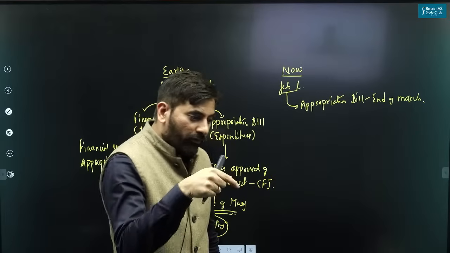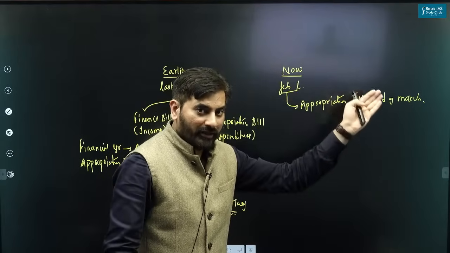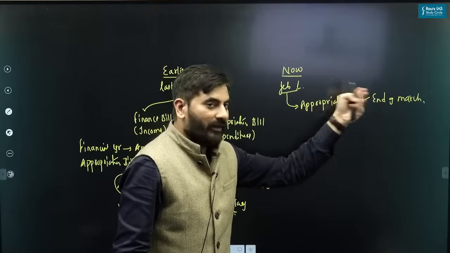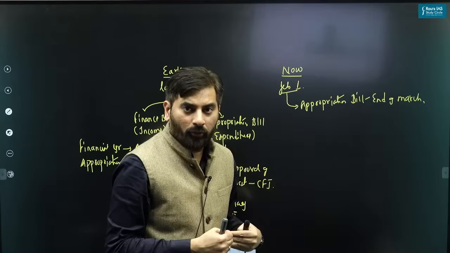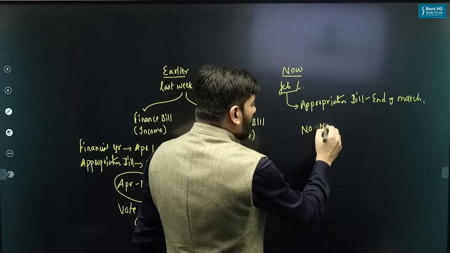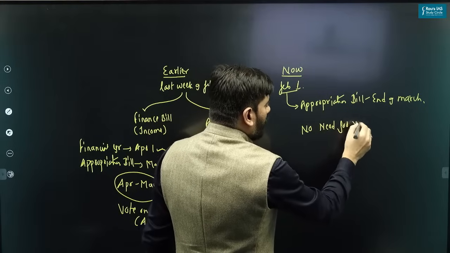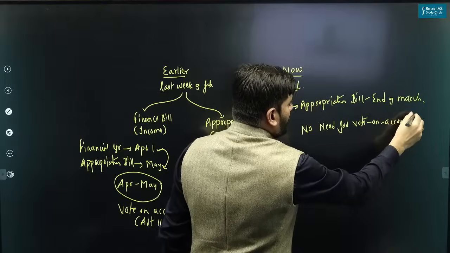That is even before the financial year starts. The appropriation bill is already passed. Financial year starts on April 1. By then the appropriation bill is already passed. So the government has already taken approval. Which means now there is no need for vote on account in the union budget.